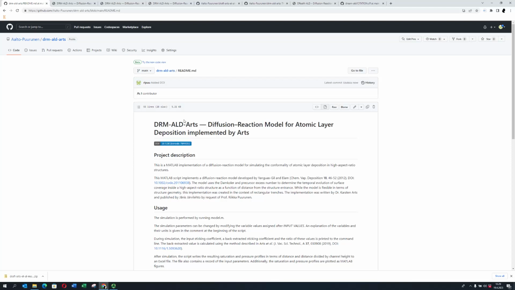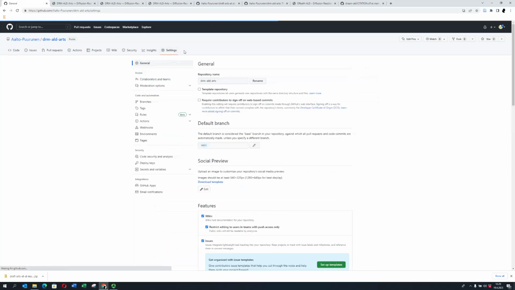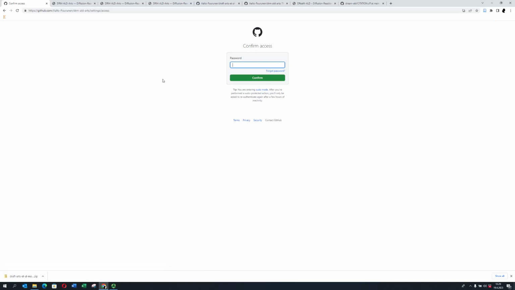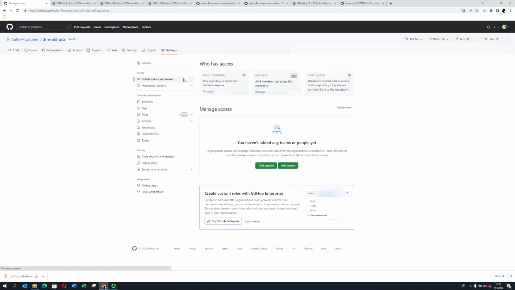I think probably all of the members of the Purunen organization can edit, but you can check, I think, in the settings, it's probably there, and then collaborators and teams. Type your password. Yeah, let's see. I'm guessing. Yes. Yeah. And you haven't added any teams or people. I think this one is base role if you click on manage. Yeah.